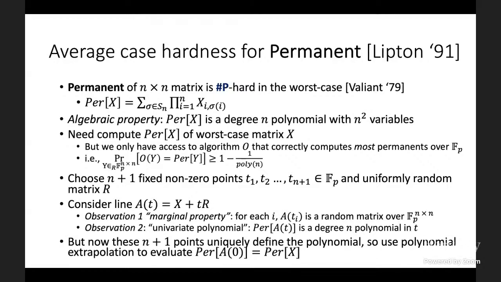Let me again stop briefly for questions in case you have them. In observation 1, you're saying that it's uniformly random. Yes, absolutely. And there is one question in the Q&A. I'll just read it. It says, is there any reason for the average case complexity you've used of Lipton? Yeah, because we're going to adapt it in a moment for random circuits. I hope I understood that question correctly. Anything else? Okay, great. So let me continue.